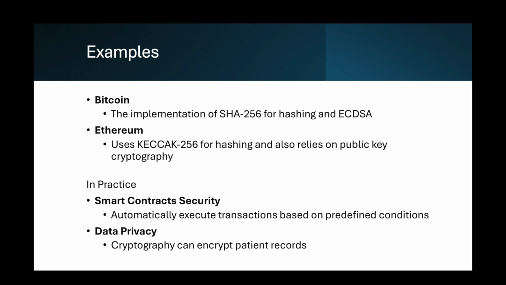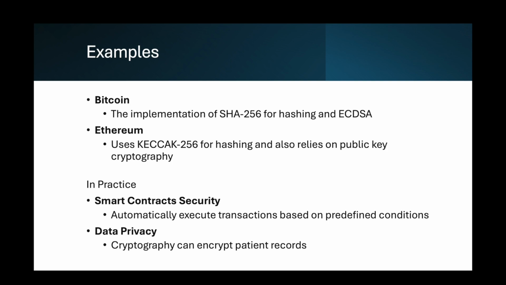Examples: Bitcoin, the implementation of SHA-256 for hashing and ECDSA for digital signatures ensures the integrity and security of transactions on the Bitcoin network. Ethereum uses SHA-256 for hashing and also relies on public key cryptography to secure transactions and smart contract executions. In practice, smart contract security: cryptography is essential for ensuring the security of smart contracts, which automatically execute transactions based on predefined conditions.